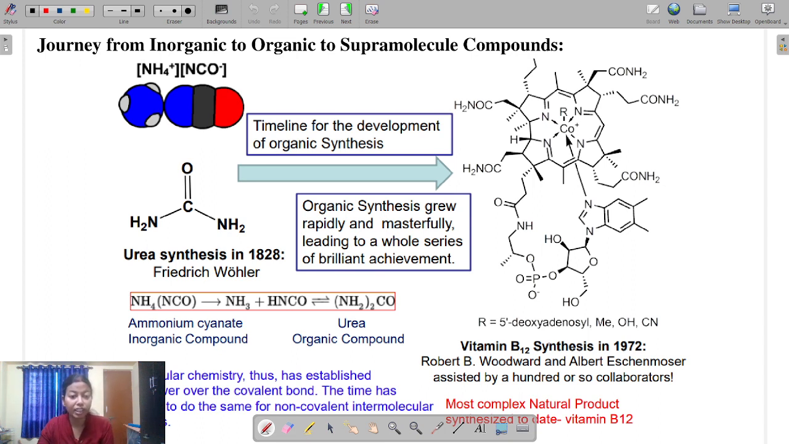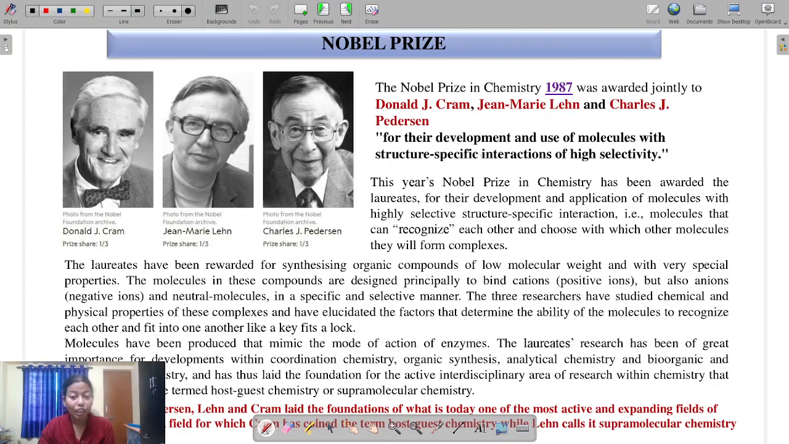Okay, so here we can see the journey from inorganic to organic to supramolecular compounds. Next, let us find out the importance of this field till now. What is the importance?